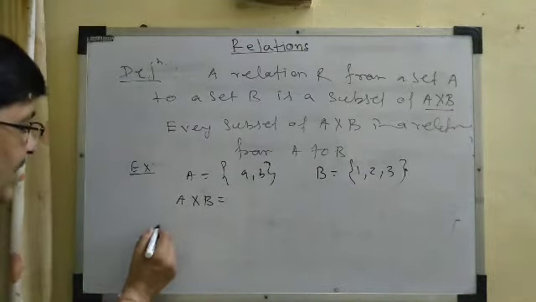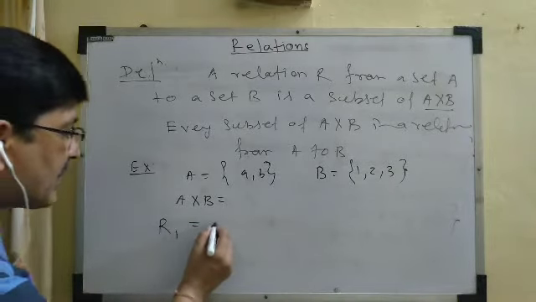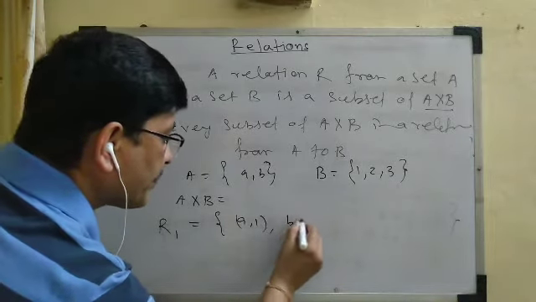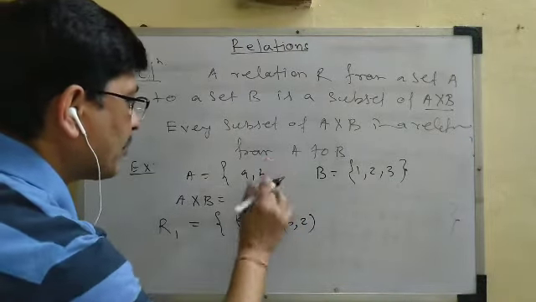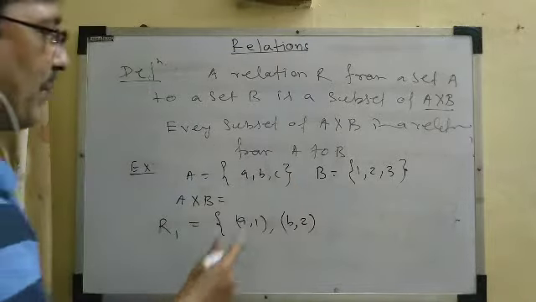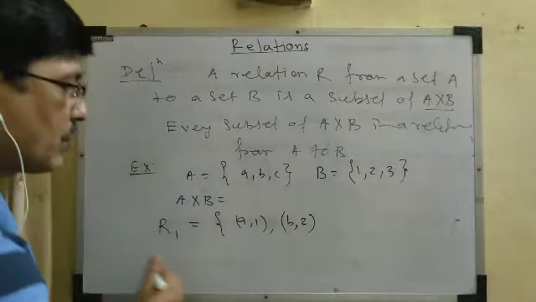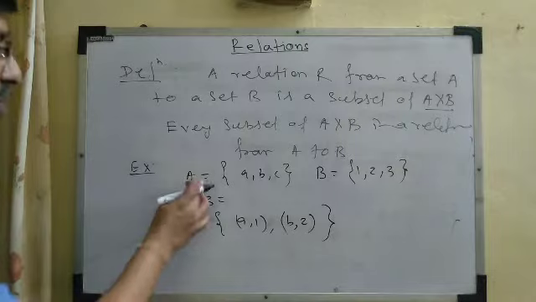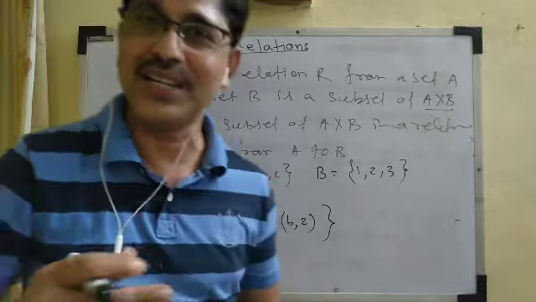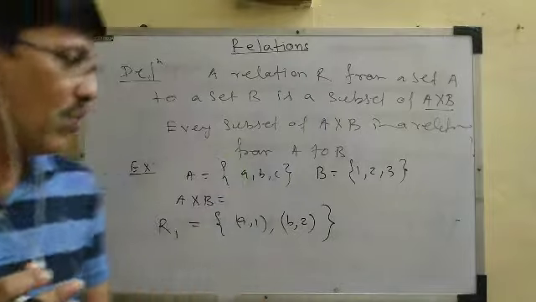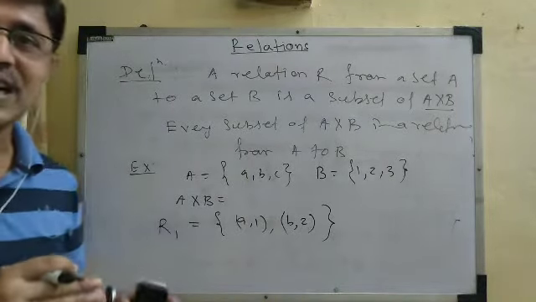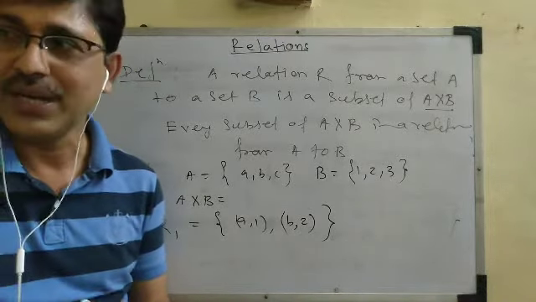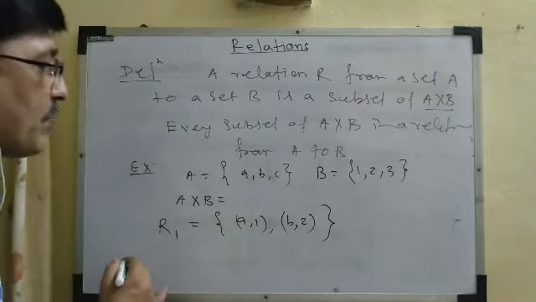Let us define a set of ordered pairs R1. Suppose this R1 is the collection of (a,1) and (b,2). Is this R1 a relation from A to B? How can we verify this? If R1 is a subset of A cross B, then R1 is a relation from A to B. If R1 is not a subset of A cross B, then R1 is not a relation from A to B. So let us verify whether R1 is a subset of A cross B or not.